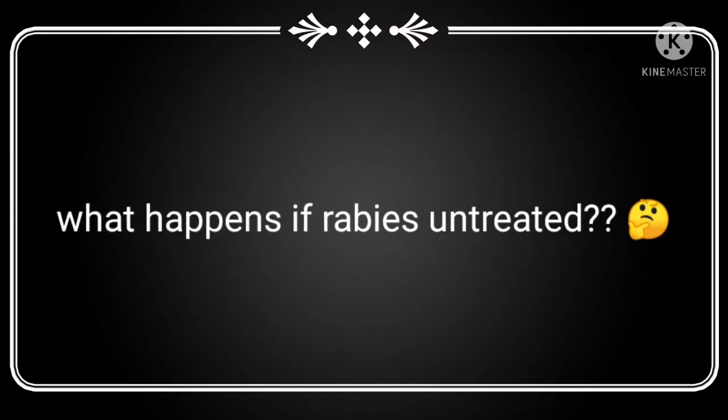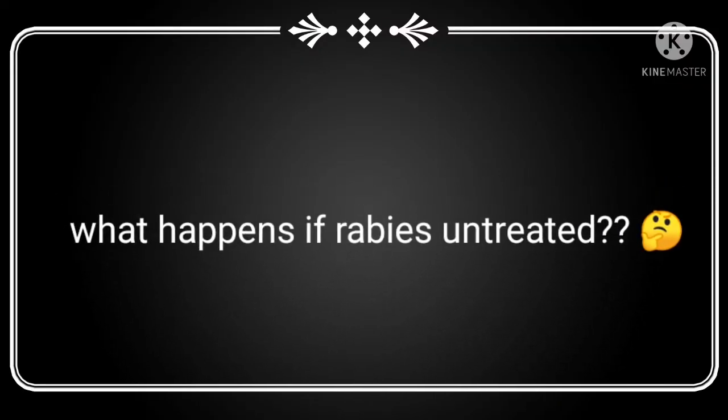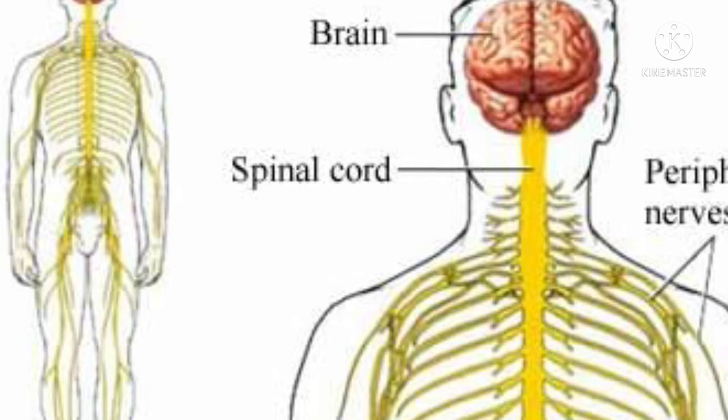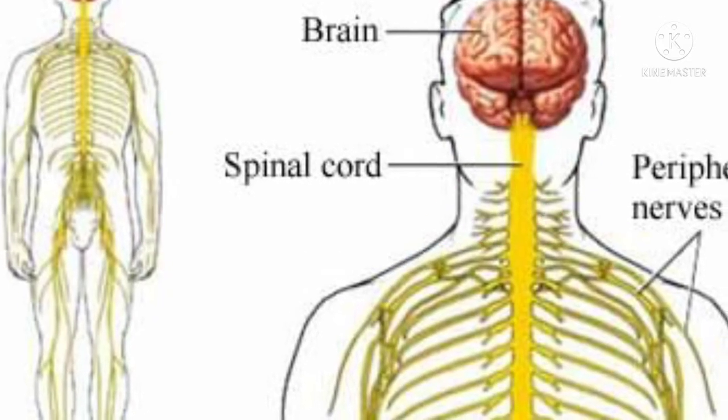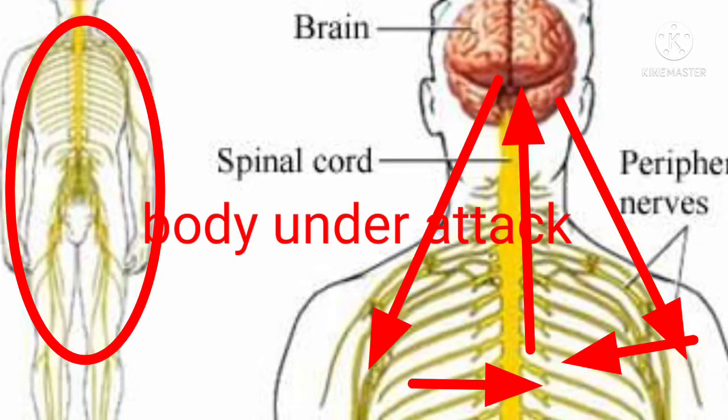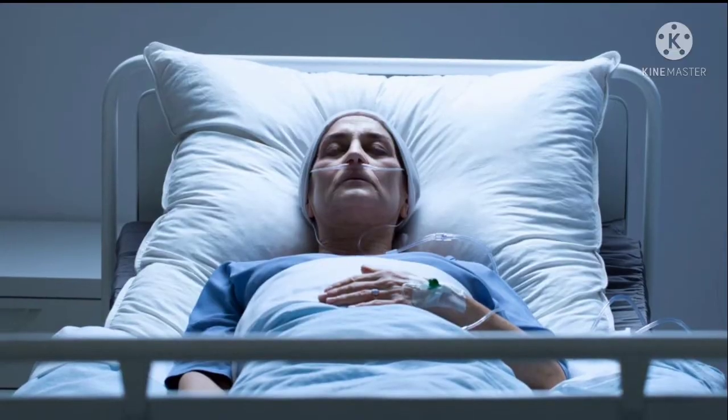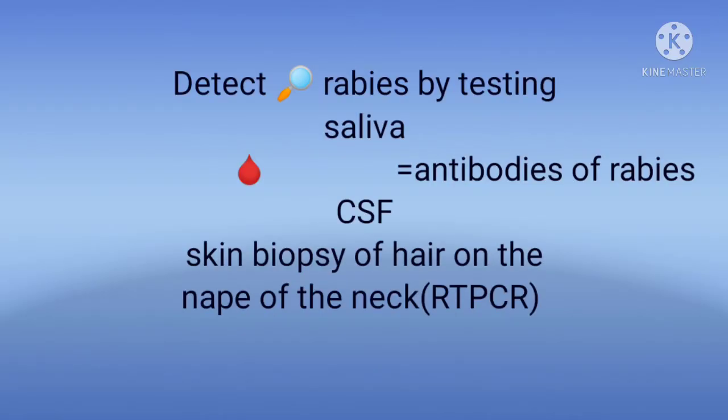What happens if rabies is untreated? If a rabies exposure is not treated and a person develops clinical signs of rabies, the disease almost always results in death. What are the tests for rabies? Saliva, serum, spinal fluid, and skin biopsies of hair follicles at the nape of the neck, and this is called RT-PCR, reverse transcription polymerase chain reaction. Serum and spinal fluid are tested for antibodies to rabies virus.